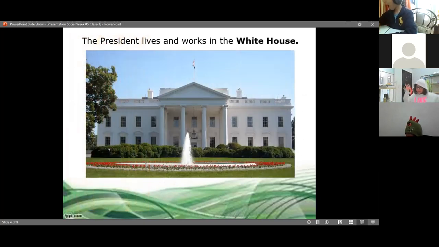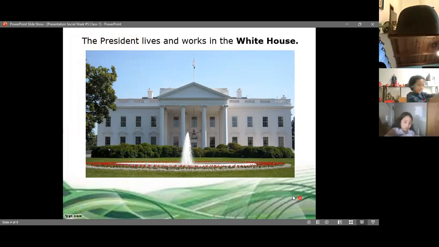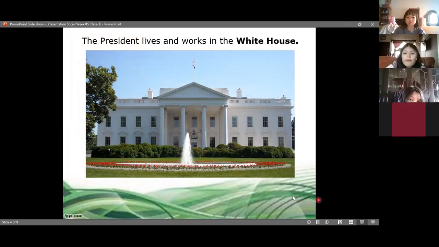We have here the place where the president lives and where he works. It's the White House. Look at this. This is the picture of the White House where the president of the United States lives with all the family, with his wife, and it might be some part of the family of the president living here in the White House. That is the place. And also he needs to work here.